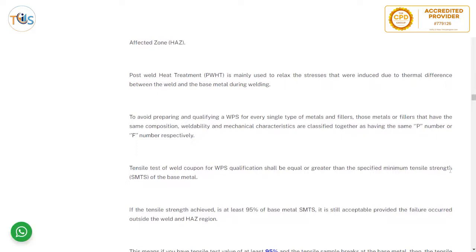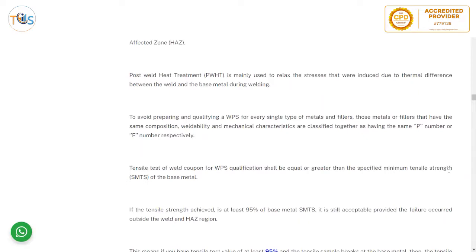base metal during welding. To avoid preparing and qualifying a WPS for every single type of metals and filler metals, those metals or fillers that have the same composition, weldability, and mechanical characteristics are classified together as having the same P number or F number respectively.